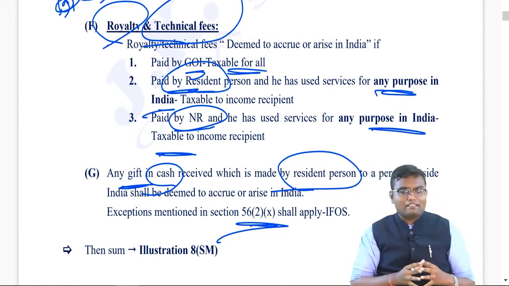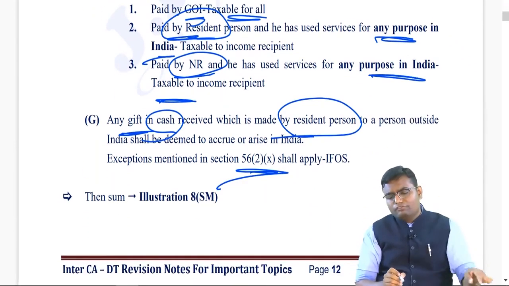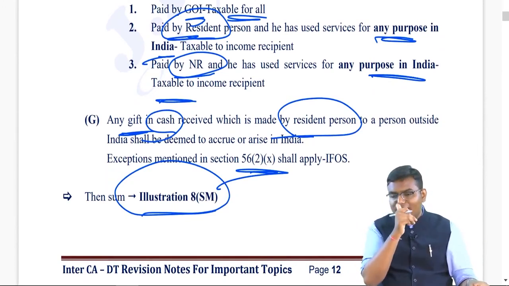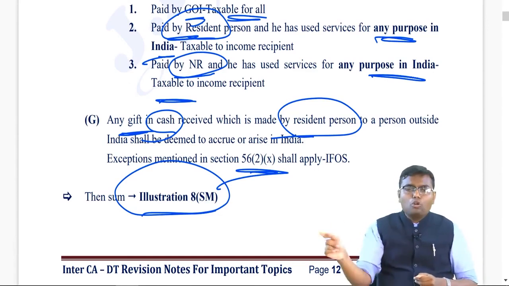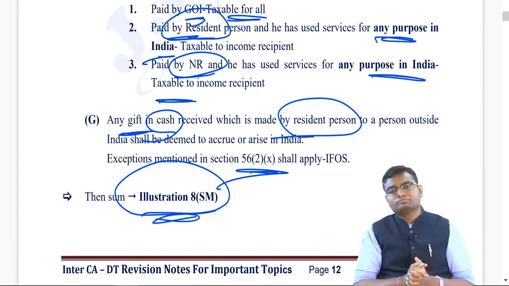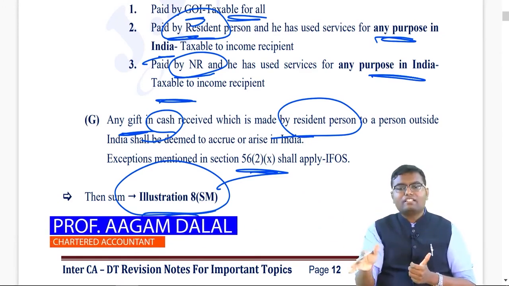After all this, please right now itself you refer to illustration number 8 of our study material module of ICAI. It covers all the concepts of scope of income. After watching this video, you go to illustration 8, you solve it, you will cover each and every point of this chapter. This much notes are more than enough for the last day, residential status and scope of income.